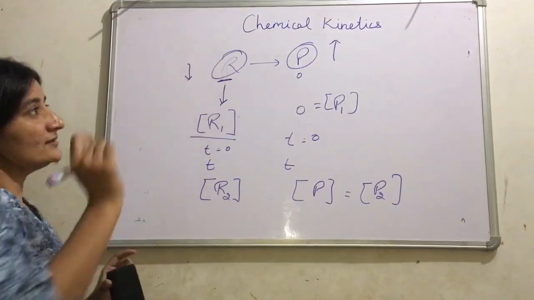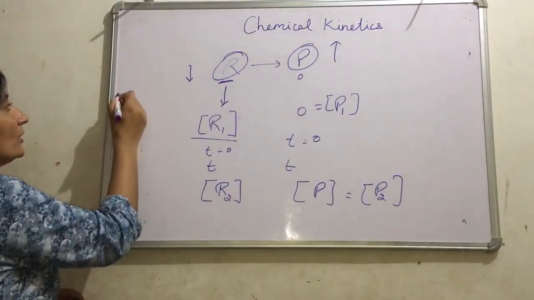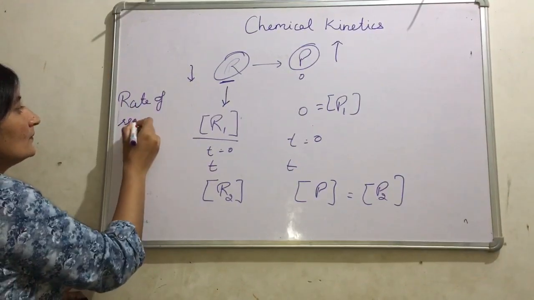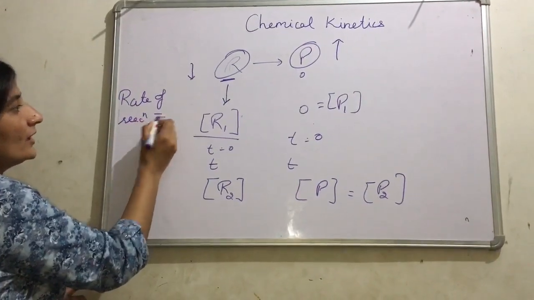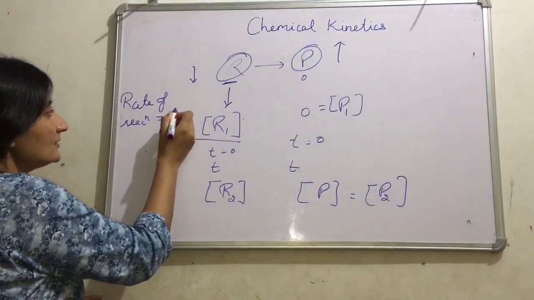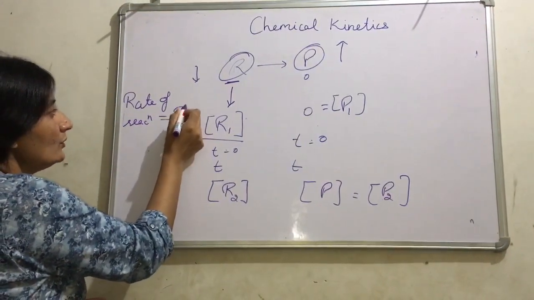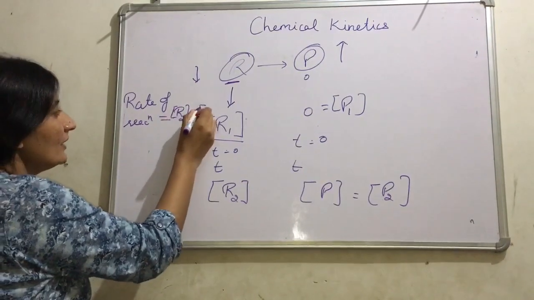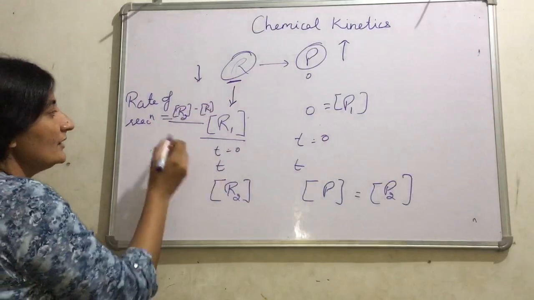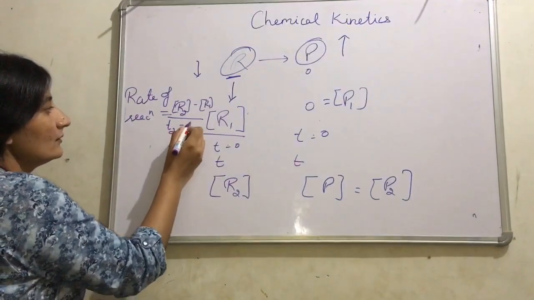So what is the rate of reaction? The formula of rate of reaction is the change in concentration of reactant. Change in concentration of reactant means final concentration minus initial concentration, that is R2 minus R1, divided by time, T2 minus T1.